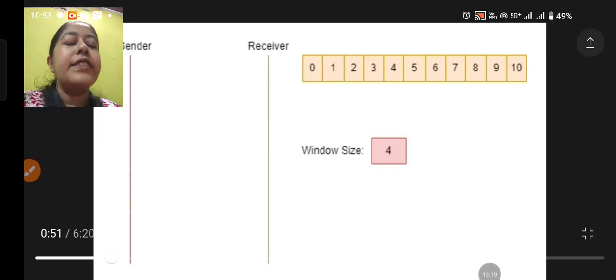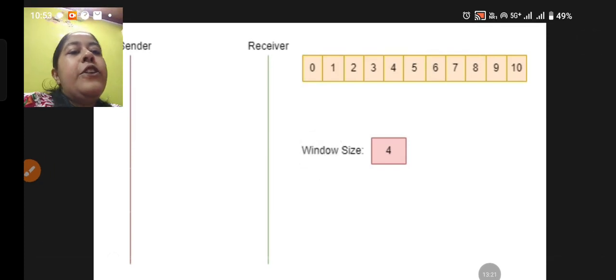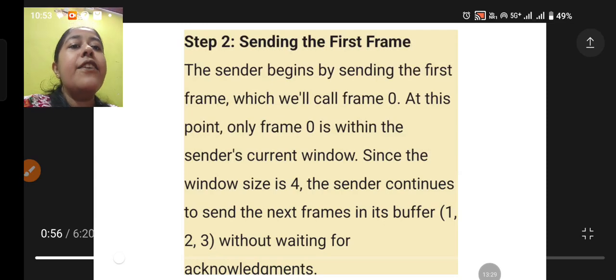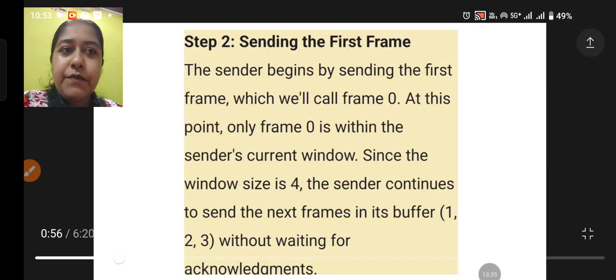So, sender is there, receiver is there. Let's start. First step, what is happening? The sender is showing this, this was the whole thing. Now, sending the first frame. The sender begins by sending the first frame, which we will call frame number 0.